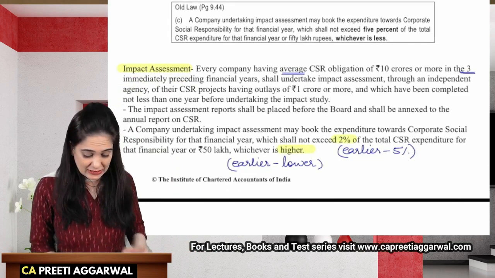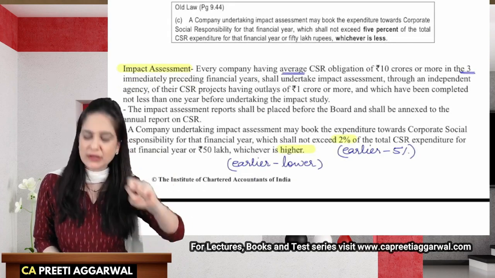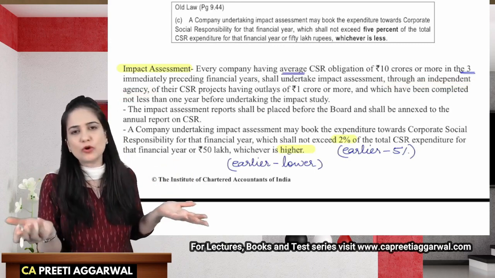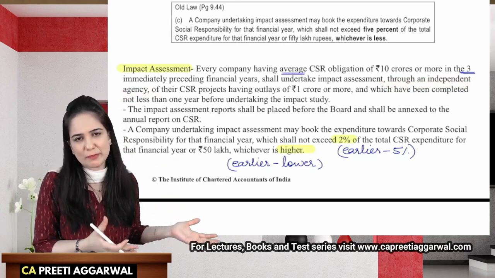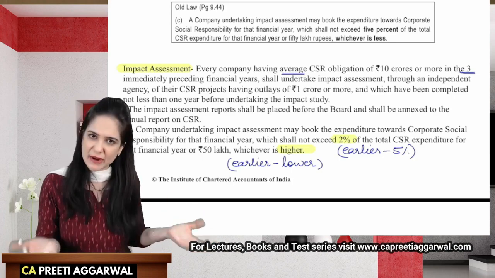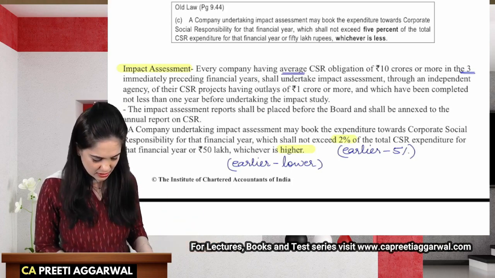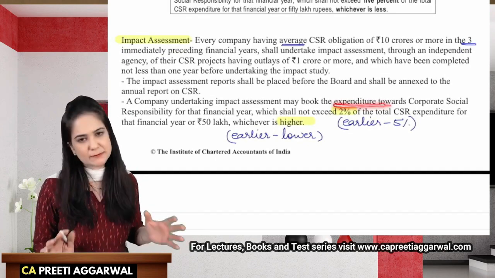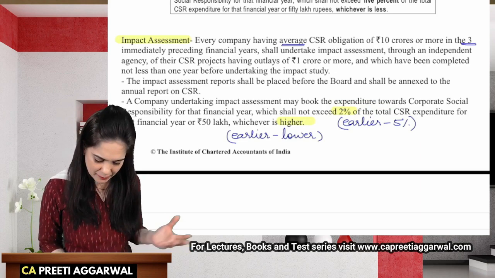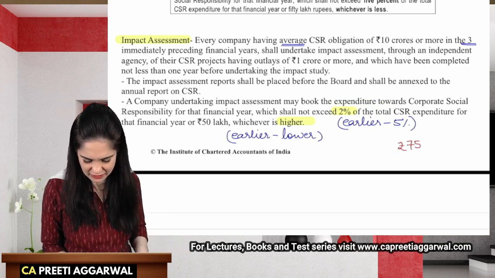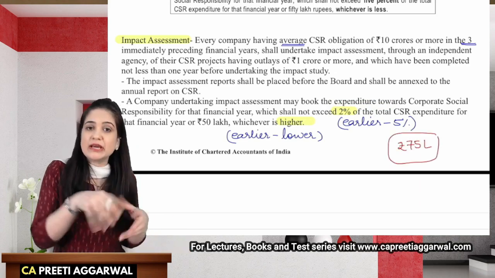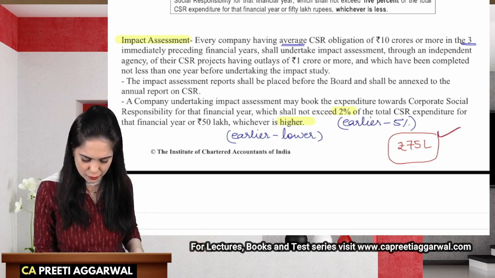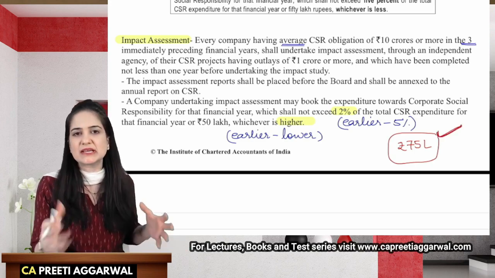Now, this impact assessment was to be undertaken through an independent, unbiased agency. Now, nobody will work for free. Even though they are conducting an impact assessment of a CSR project, they have spendings. So the company undertaking that impact assessment was incurring expenditure. Now, let's say that the company in a particular year spent 75 lakhs in conducting the impact assessment. Okay. Now, law says that yes, this could also be considered as a CSR expenditure.